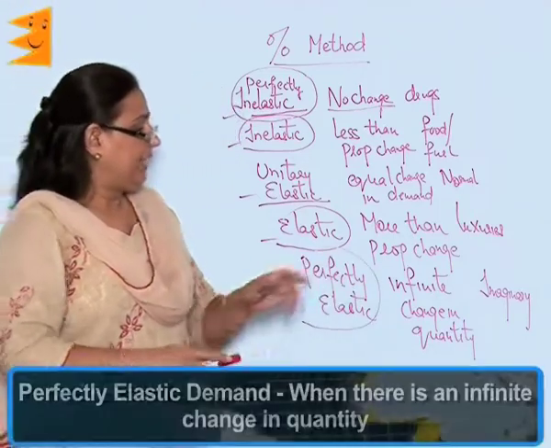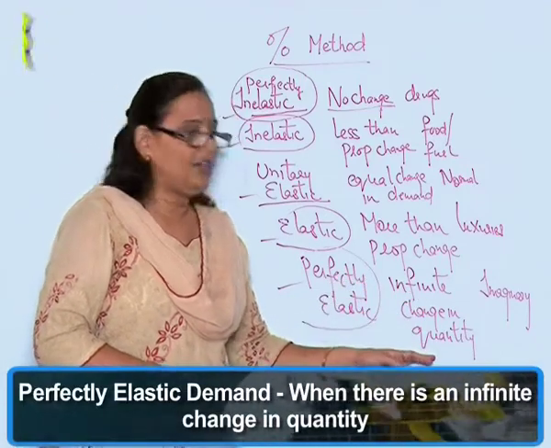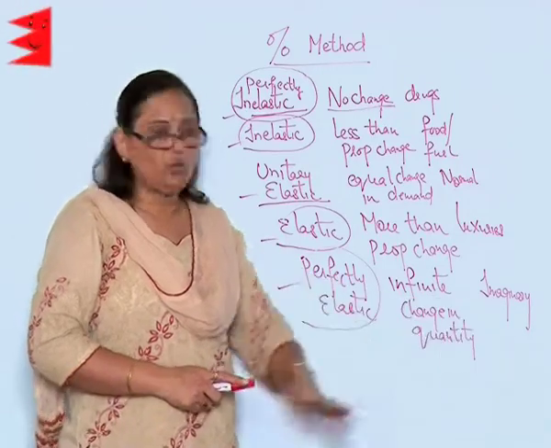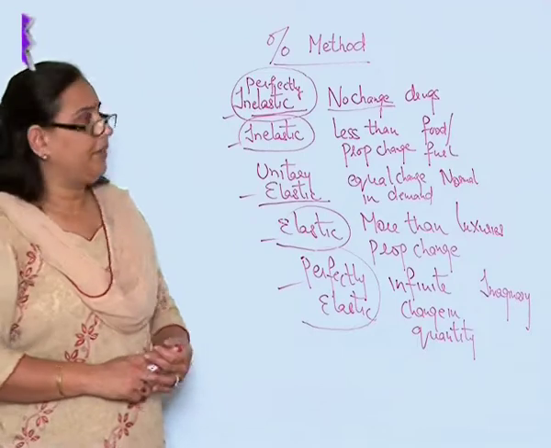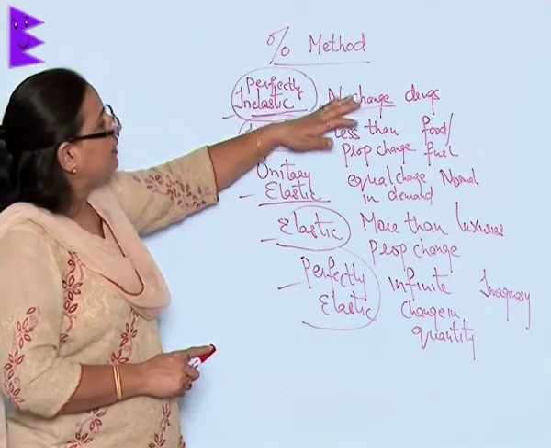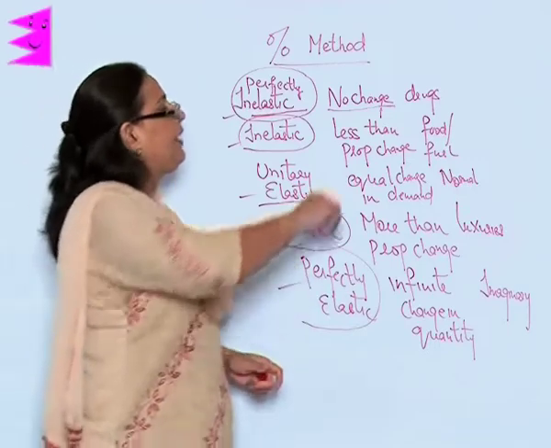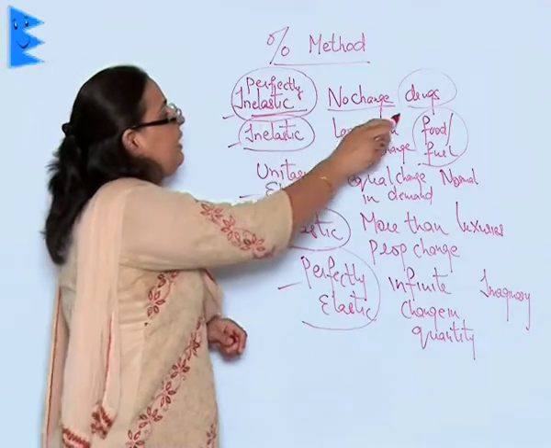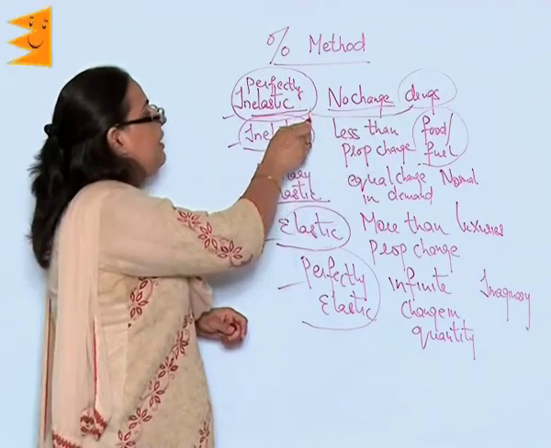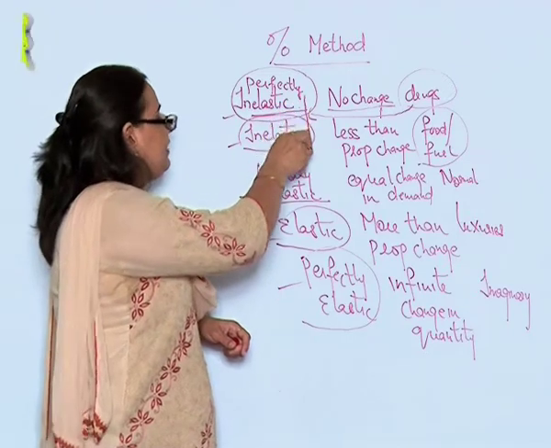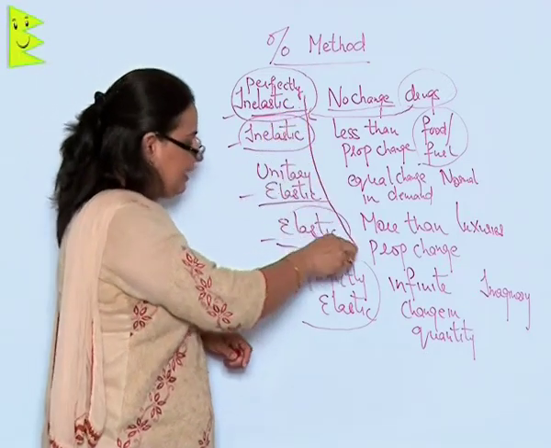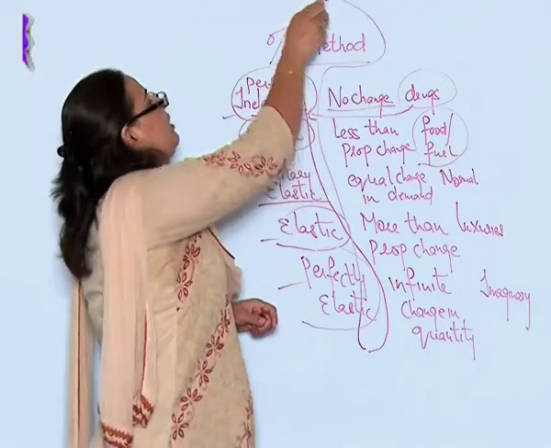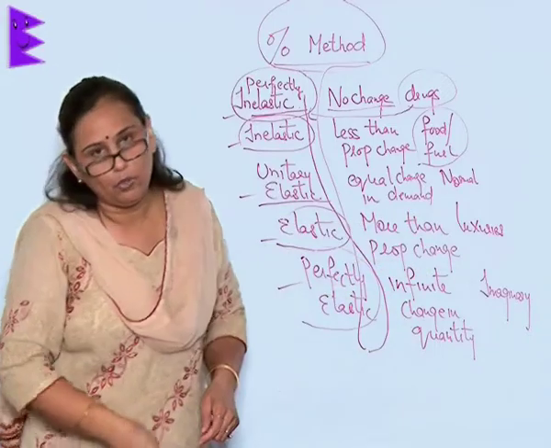Then is the perfectly elastic demand. This is when there is an infinite change in the quantity demanded with the price rise. But this is an imaginary situation which generally does not happen. So, you have seen that the changes occur according to the commodities that we are buying, and accordingly they have been put into the kind of elasticity: perfectly inelastic, inelastic, unitary elastic, elastic and perfectly elastic demand according to the percentage method or the proportionate method.